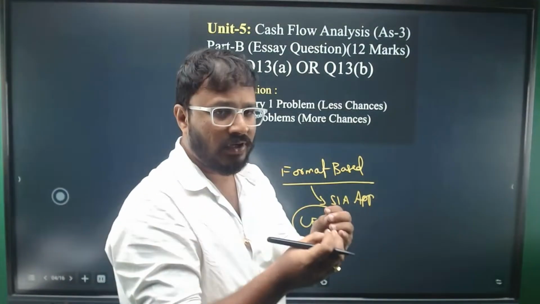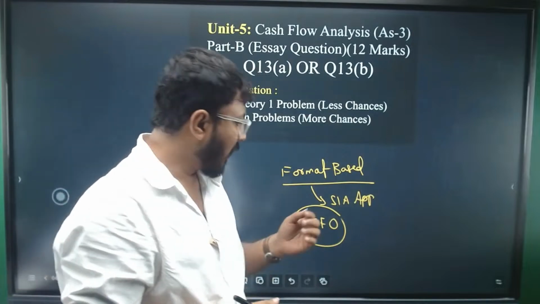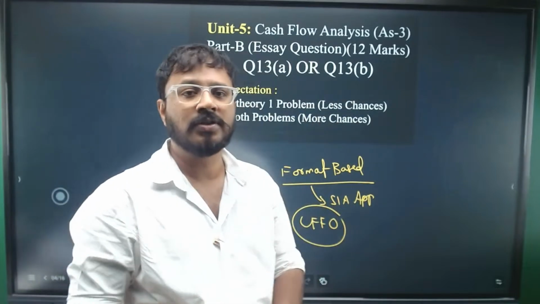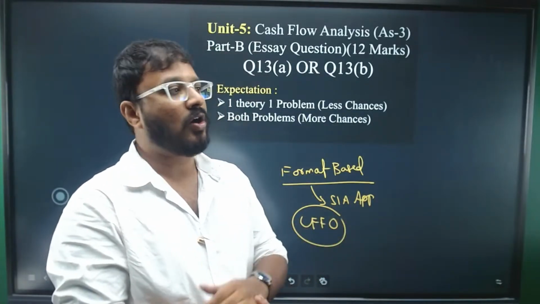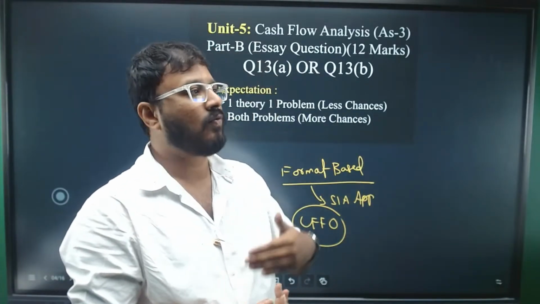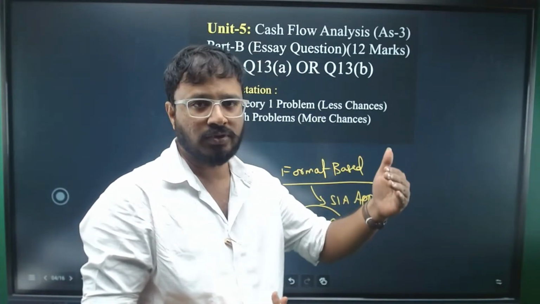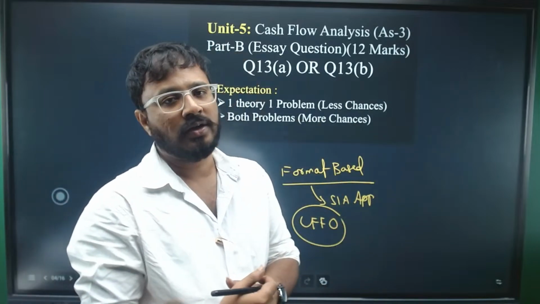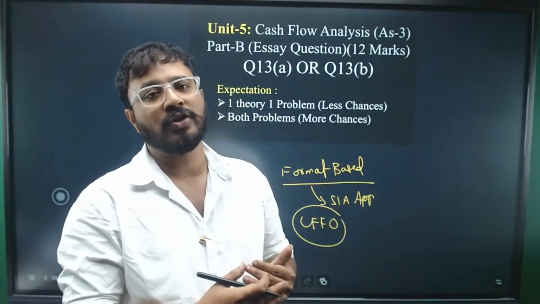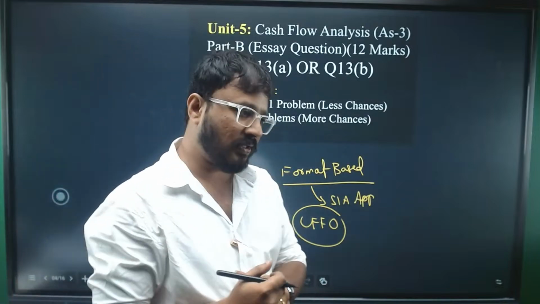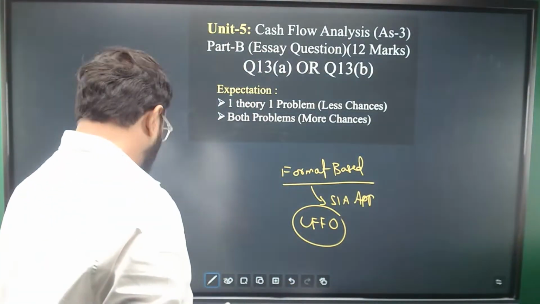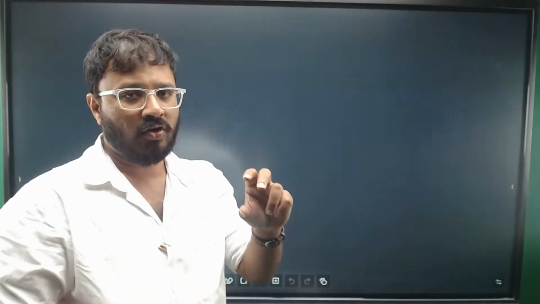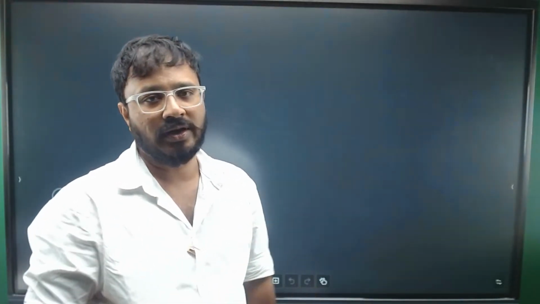I'll give you a simple trick for how to calculate the cash flow from operating activities, and then we'll go into the problems. We'll see how to solve the problem, what to start with, how to approach. Should I start with the working notes or directly with the solution? If I start the solution directly, where should I write the working notes? All these things we'll see. The key difficult area for all students is cash flow from operating activities.